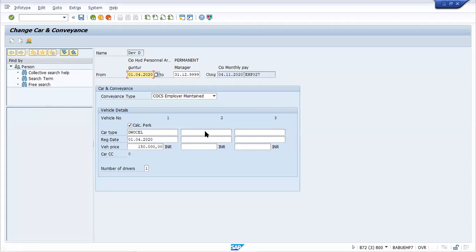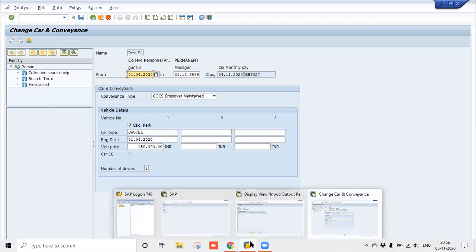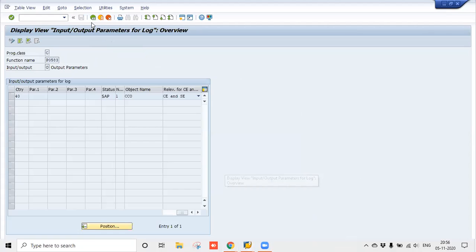Okay. So now, just open the other table which I was talking about, V_T511P. Just go to that table. Let it be open only. Just open another. I think you have already opened the session, or you have closed that. Otherwise, you can open another session. Open a new session.